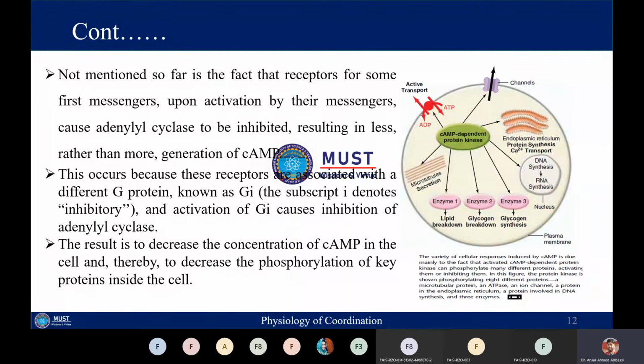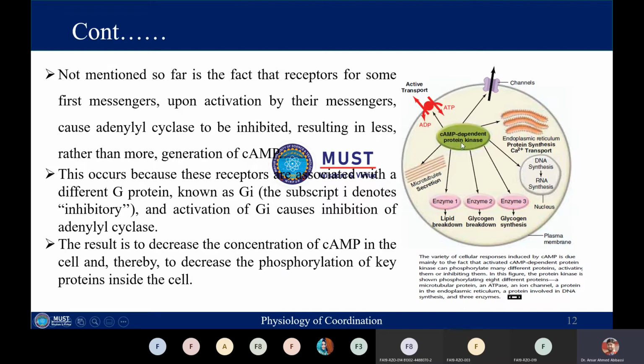Similarly, this adenylyl cyclase can also be inhibited by the inhibitory subunit of the G protein, and when adenylyl cyclase is inhibited, the cell will have a lower concentration of cyclic AMP, because cyclic AMP will not be produced. This function is carried out by Gi, where Gi is the inhibitory subunit of the G protein, and ultimately the concentration of cyclic AMP in the cell and phosphorylation of the proteins inside the cell will be decreased.